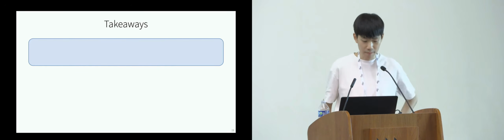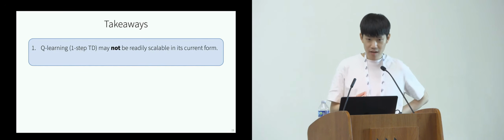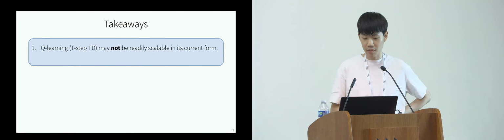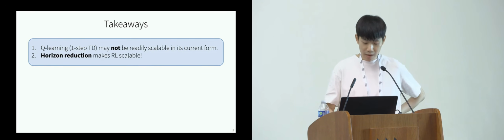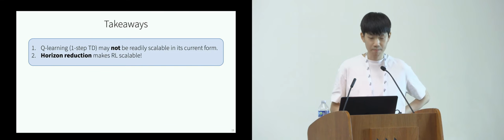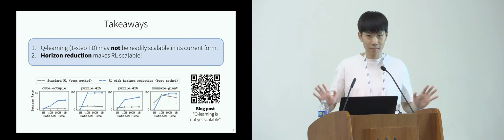So takeaways: Q-learning, and in particular one-step TD, may not be readily scalable in its current form to long horizon complex tasks. The main reason is related to bias accumulation or error accumulation. And horizon reduction makes RL scalable. So that's basically the end of the talk.